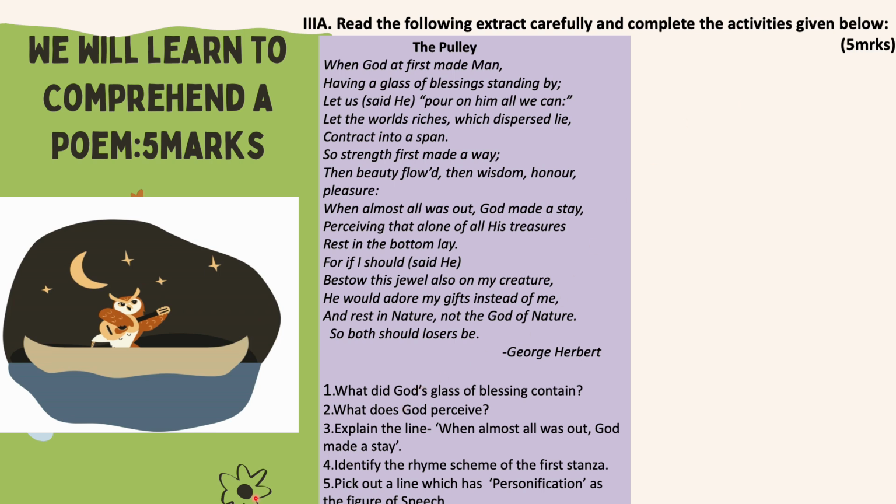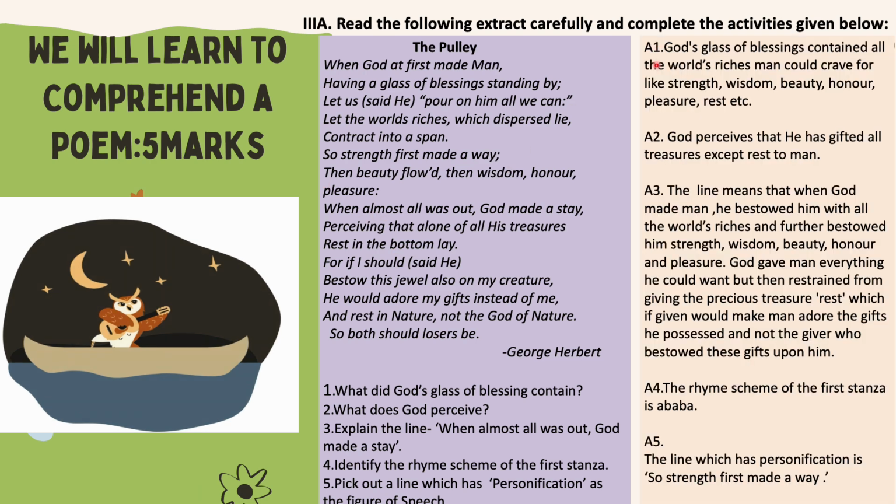So the first one, what did God's glass of blessing contain? So find out where's the answer. Yes, from here. Strength, beauty, wisdom. These are the things that the glass of blessing contains. So accordingly write it in a question answer form. So the answer would be, God's glass of blessing contain all the world's riches man could crave for, and write all the blessings in here.